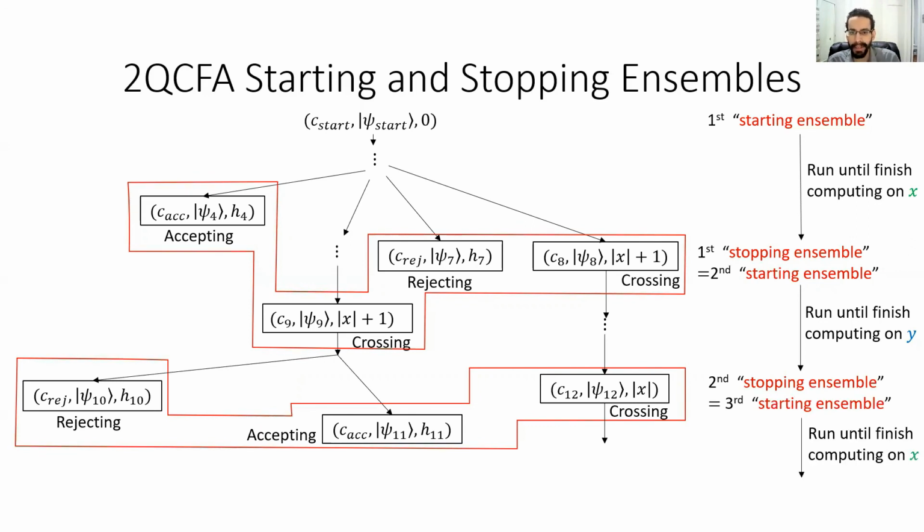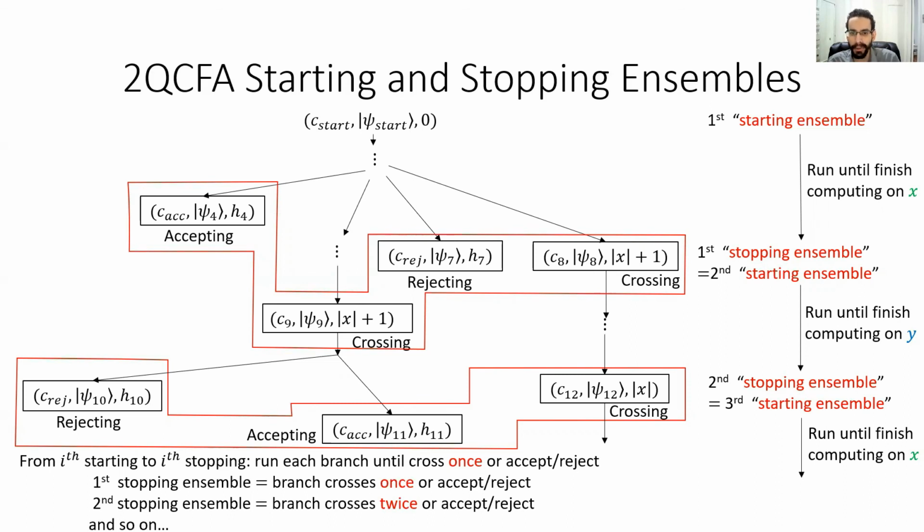Now, in order to motivate what's coming next, notice that the process that transforms an arbitrary starting ensemble to its corresponding stopping ensemble has a very nice description. Namely, all we do is run each branch until it accepts, rejects, or crosses the boundary between x and y once. Therefore, the first stopping ensemble corresponds to allowing each branch to cross the boundary once. The second stopping ensemble corresponds to allowing each branch to cross twice, and so on. This naturally suggests using this sequence of ensembles to define a crossing sequence.